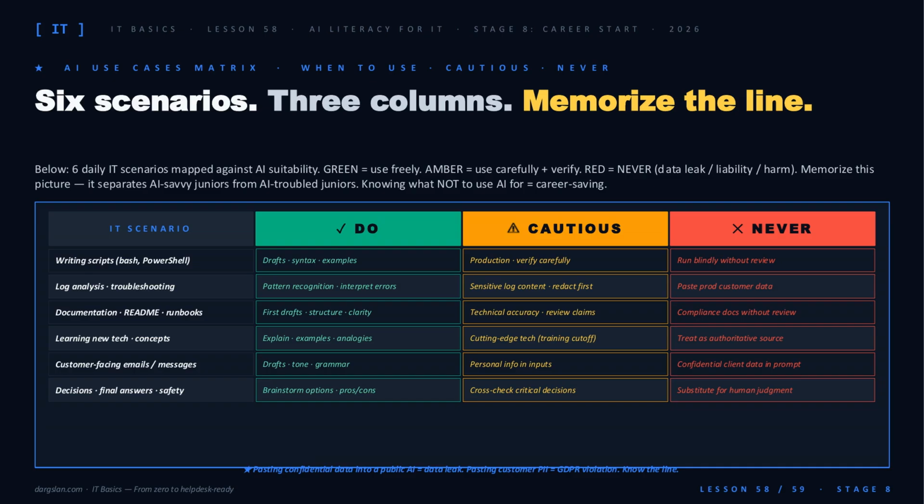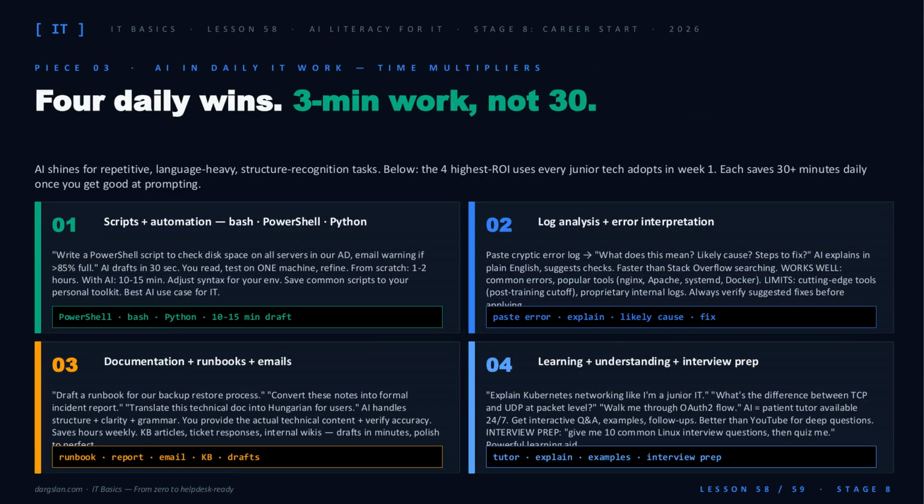Red is the career saver. Never paste customer PII, never run AI code blindly, never let it substitute your judgment. Pasting confidential data into a public AI is a data leak. Pasting customer info is a GDPR violation. Memorize this line.